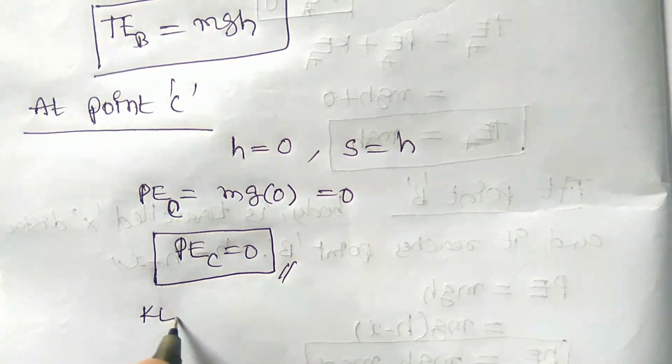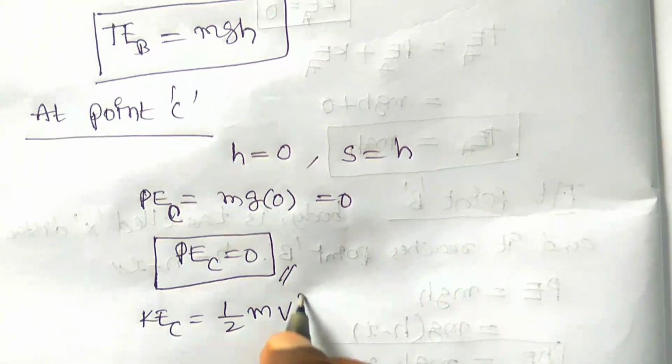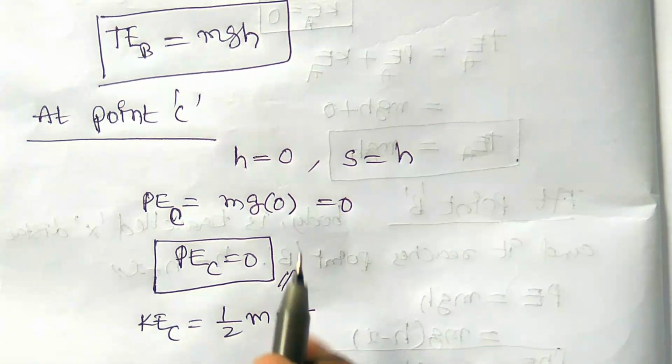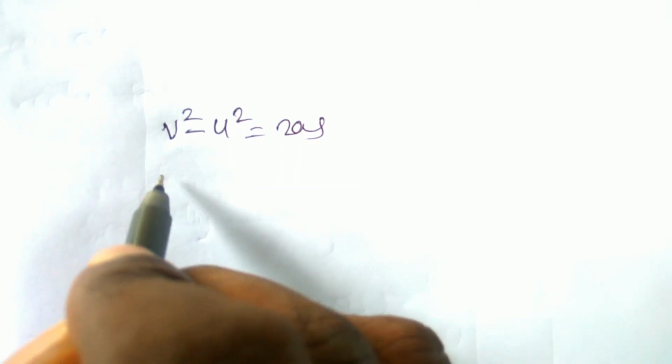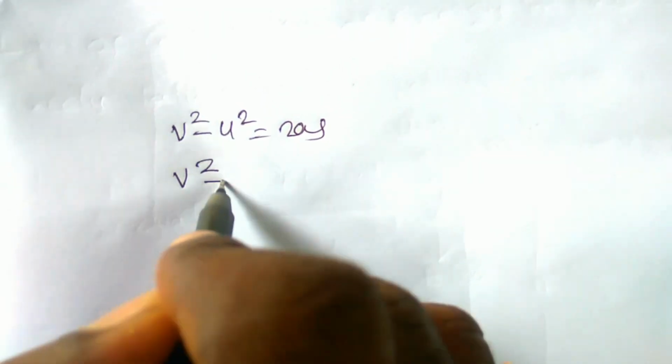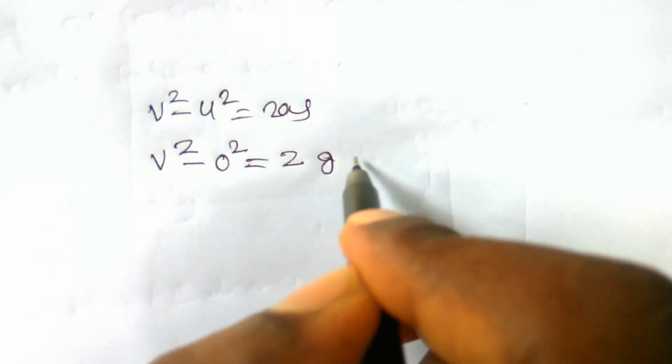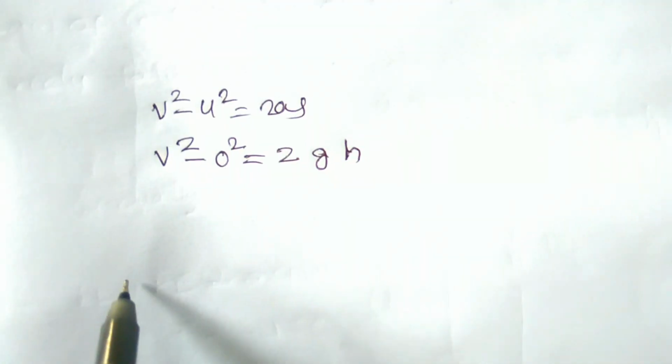Okay. And now kinetic energy KE at C is equal to 1 by 2 mv square. Now we have to find the velocity of the ball at the ground point. So let us use v square minus u square equal to 2as, where u is 0, a is equal to plus g, s is equal to h here.